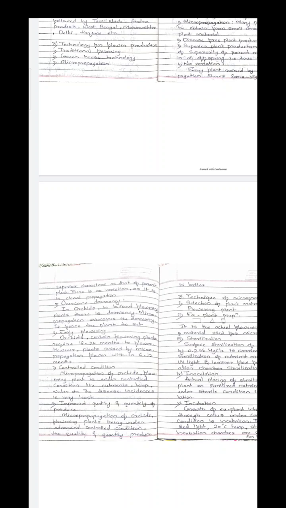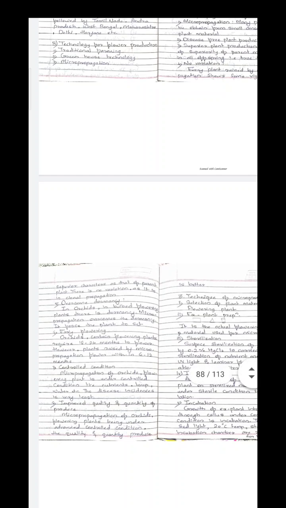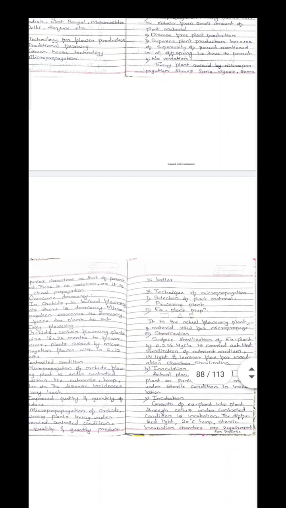In floriculture, we can maintain controlled conditions. That's why we can get the least disease incidence in plants. Then it is also helpful for improving the quality and quantity of the flowers. So the remaining part, that is the techniques of micropropagation, we can discuss in the next video.